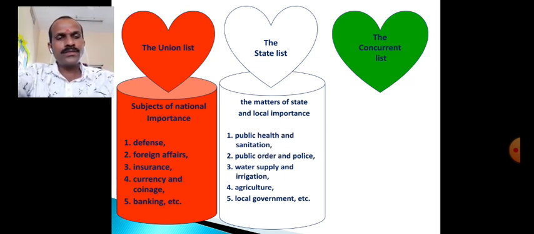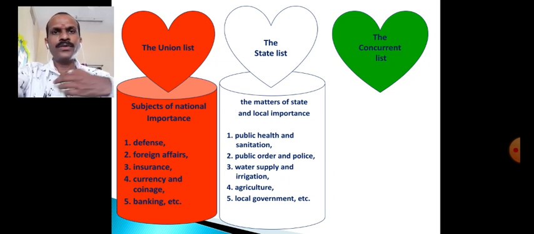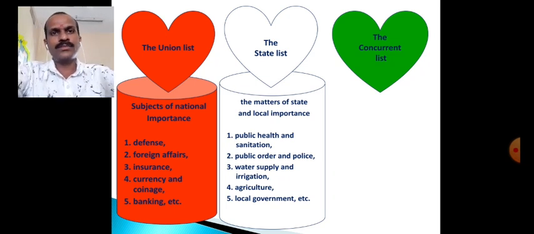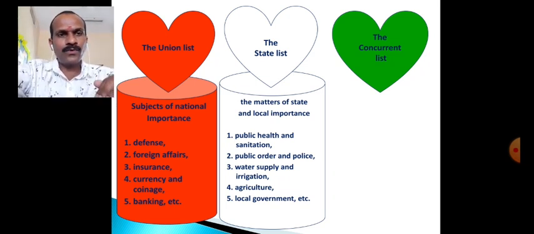Okay, so the subjects which are mentioned in the state list, on those only the state government can make the law. Matters of state and local importance, which are important at the local level, are included in the state list.